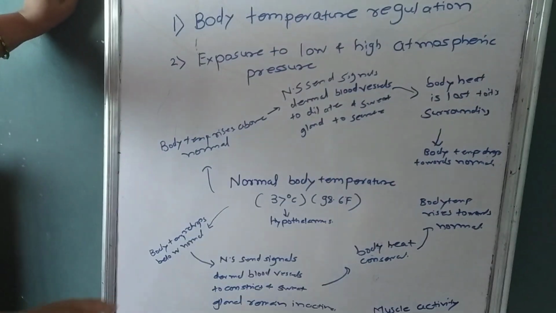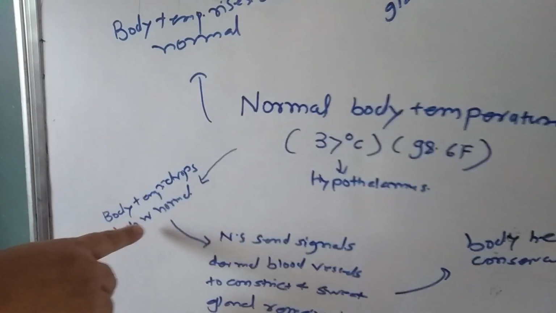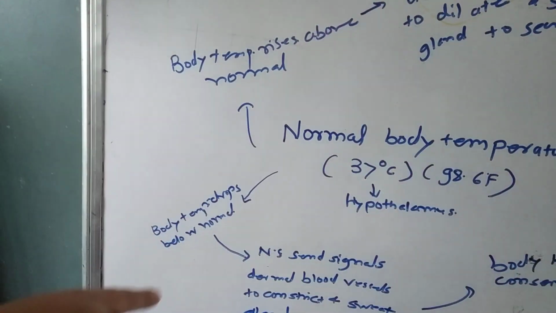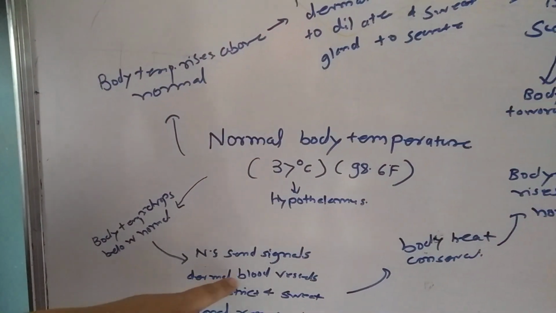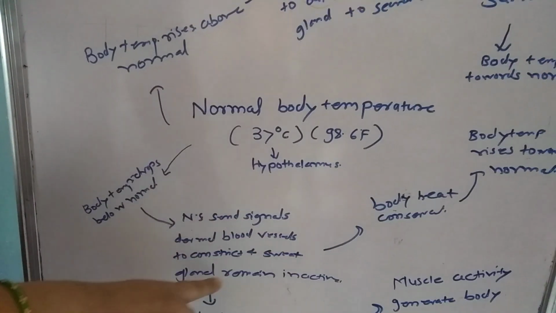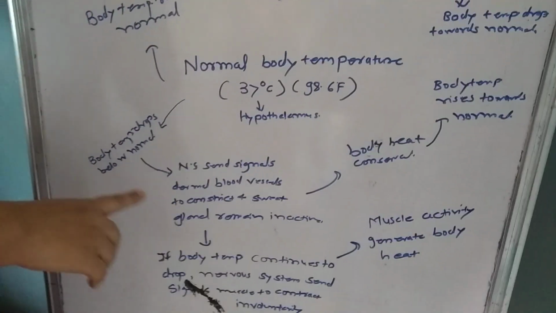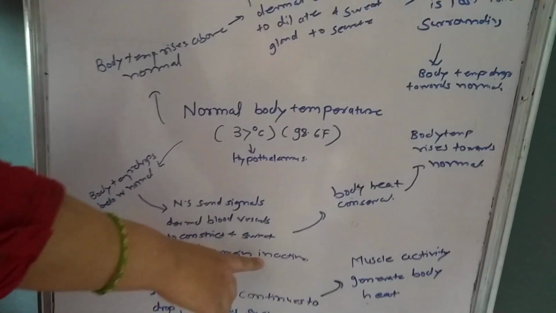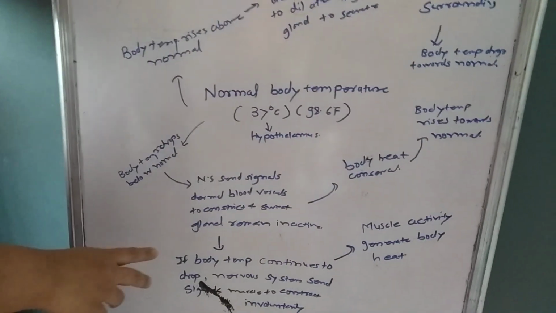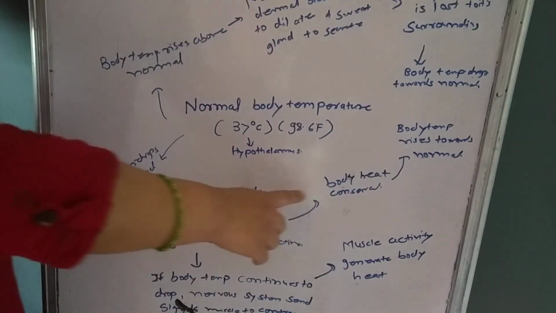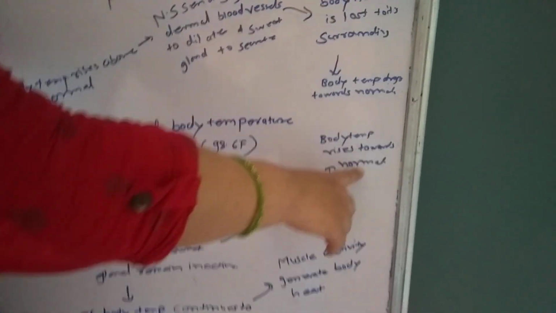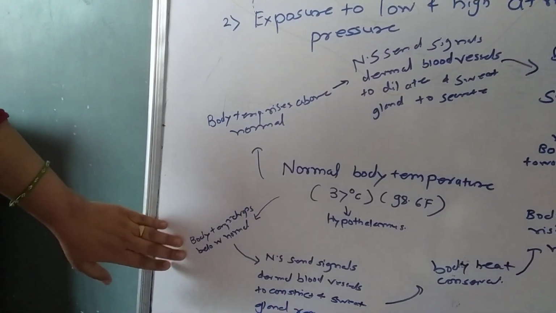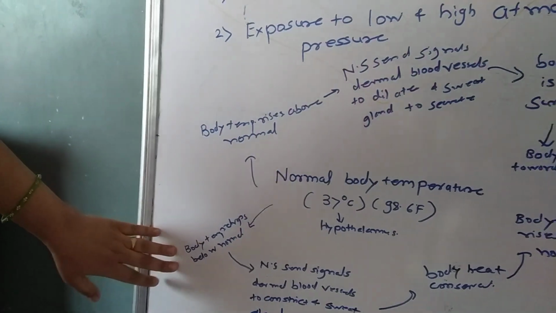Then in the winter season, what happens? Body temperature drops below normal. In that case, the nervous system sends signals to the dermal blood vessels to constrict, and the sweat glands remain inactive. In winter, the sweat glands are inactive to conserve heat in the body, and due to this body heat is conserved and body temperature rises towards the normal level. This happens only in low temperature, obviously in the winter season.